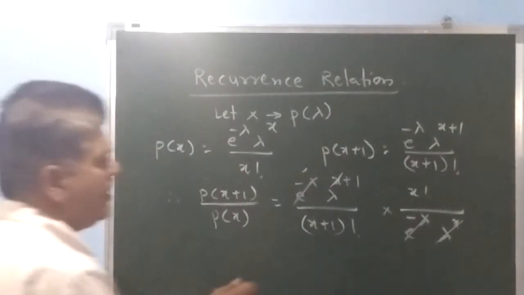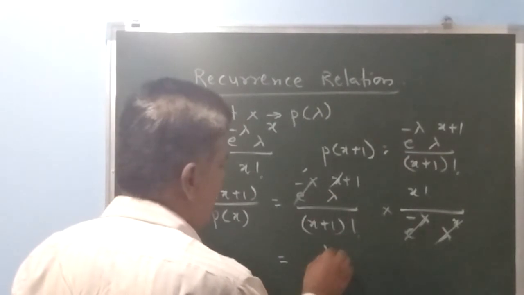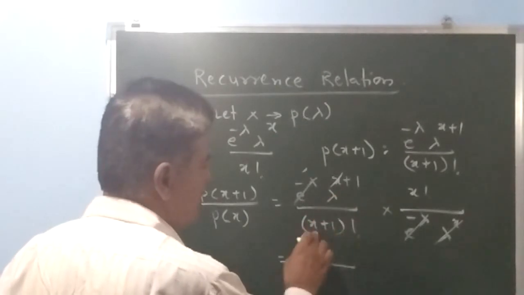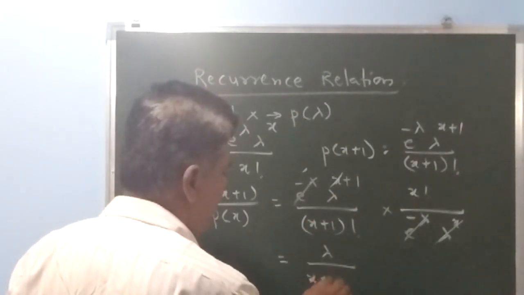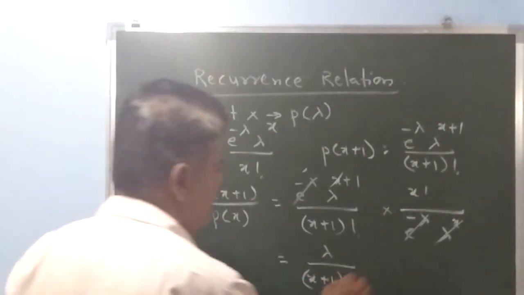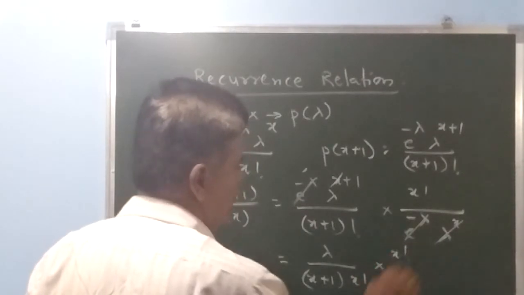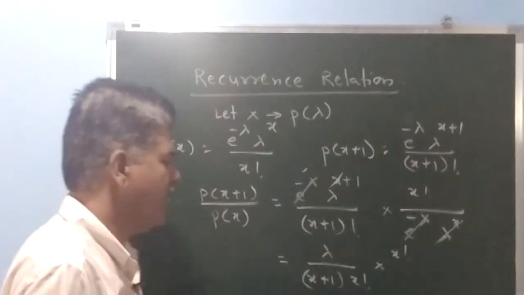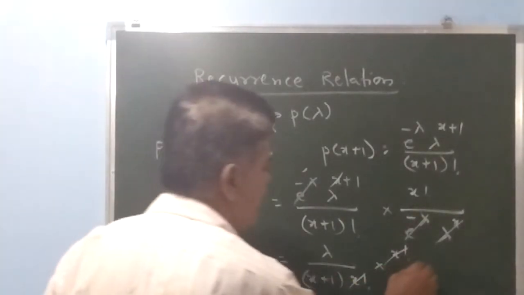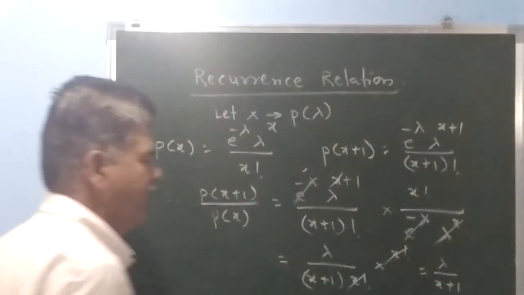So x plus 1 factorial is x plus 1 into x factorial, and this leaves lambda raised to 1, which is lambda. So we can cancel x factorial. So this is same as lambda upon x plus 1.